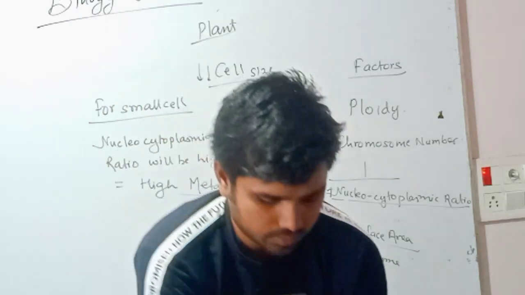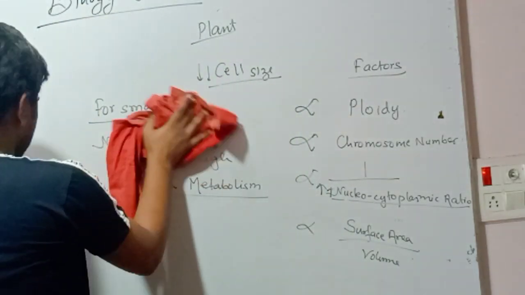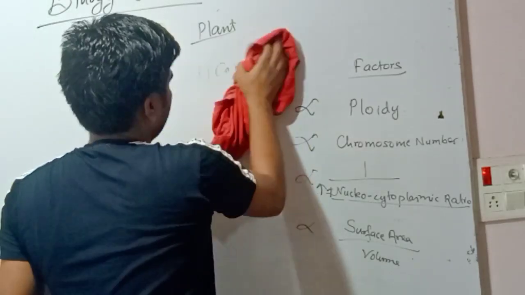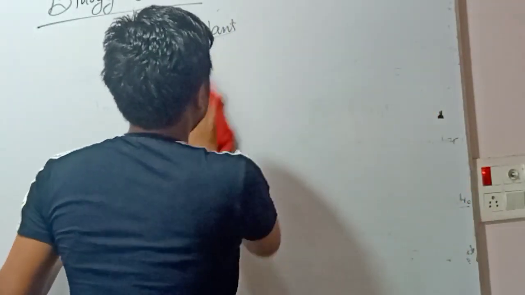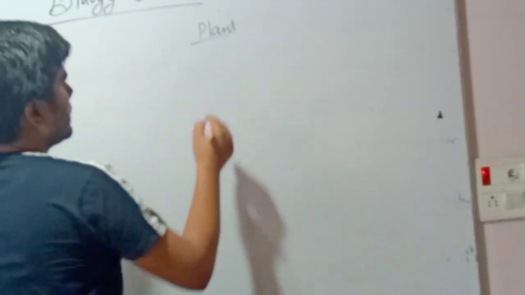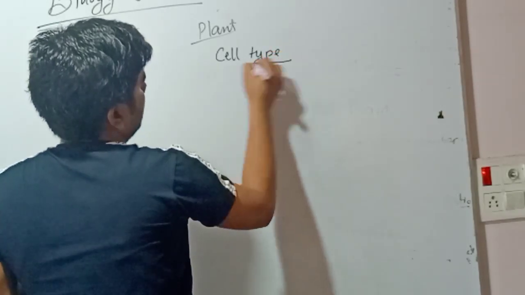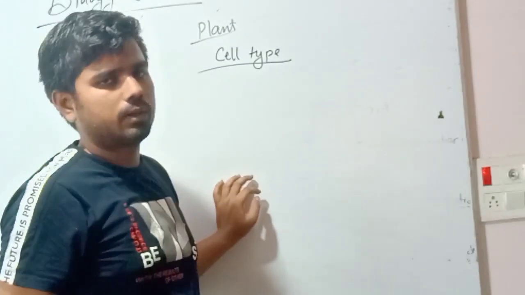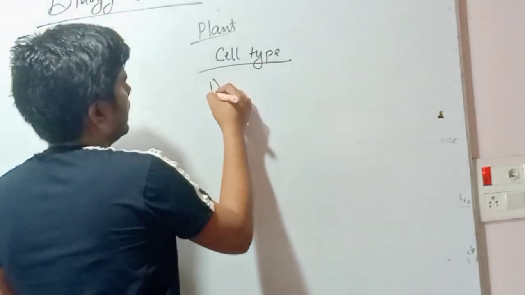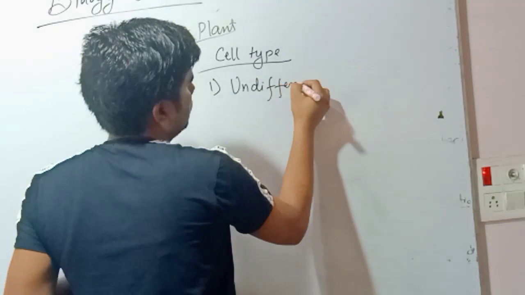Now the one and the last topic is cell type, which is very easy. Cell type, and it is actually based on plant cell type. Okay, the first cell type is undifferentiated cell.